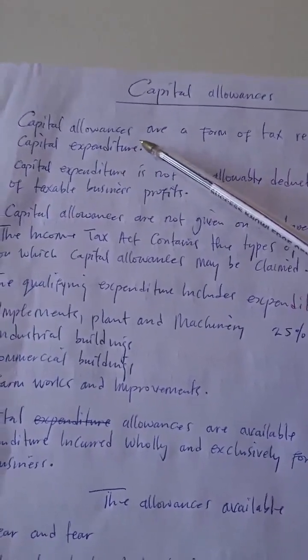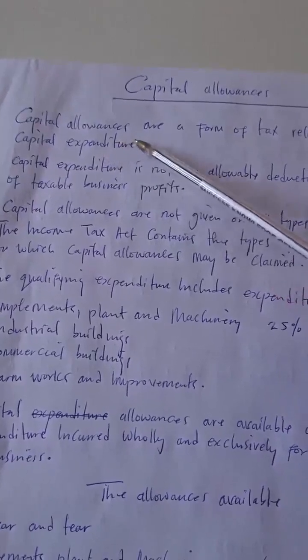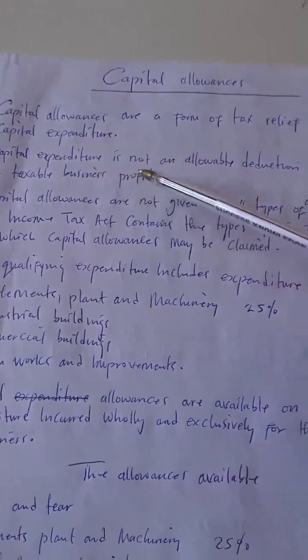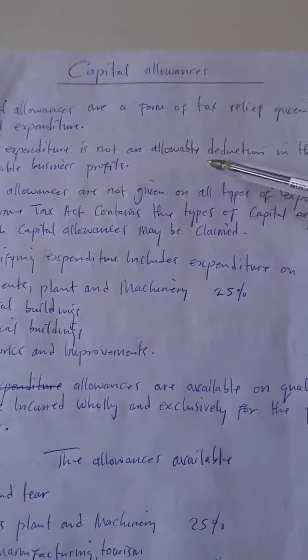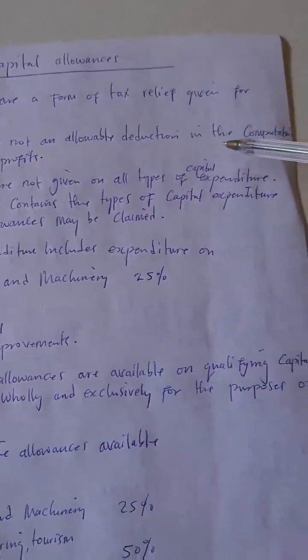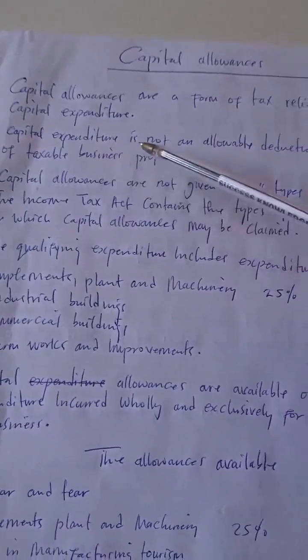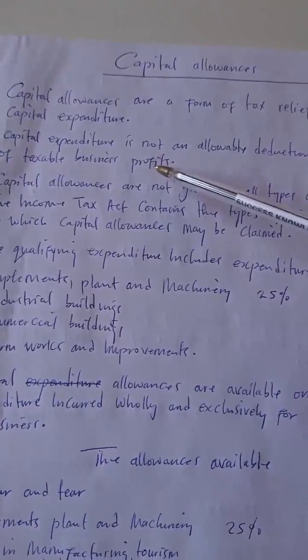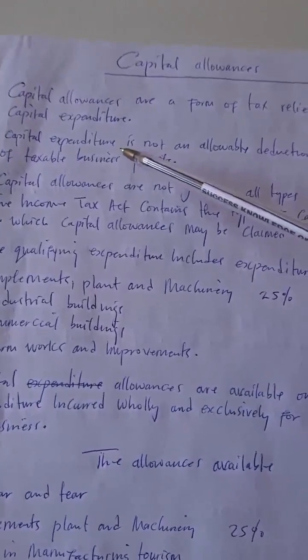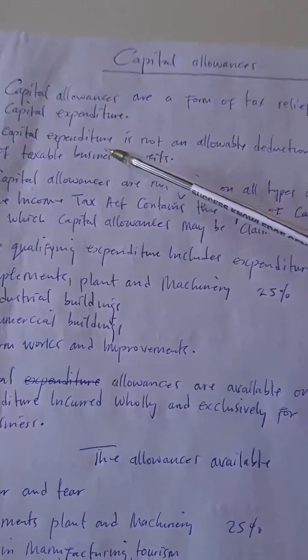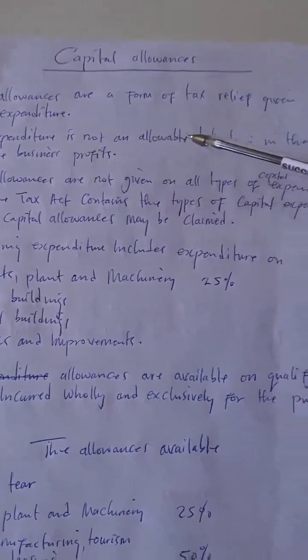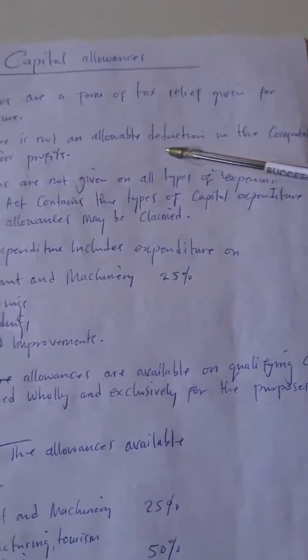I'm sure you understand the term capital expenditure. Capital expenditure is not an allowable deduction in the computation of taxable business profits. This statement means we don't deduct capital expenditure from the business profits.